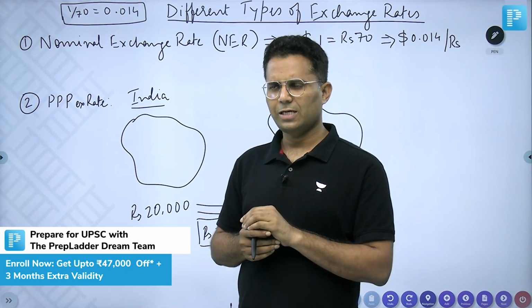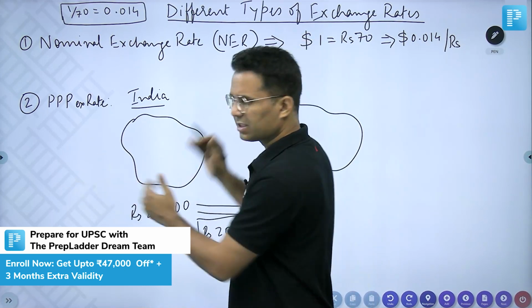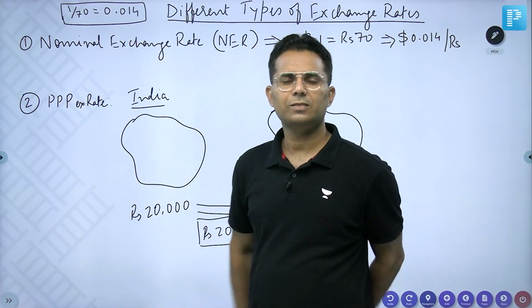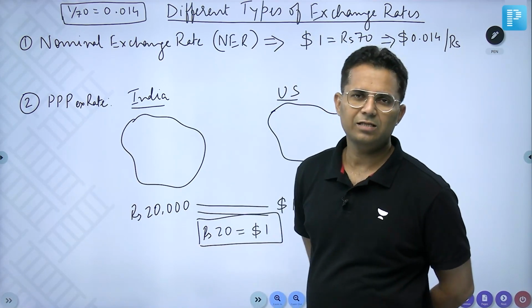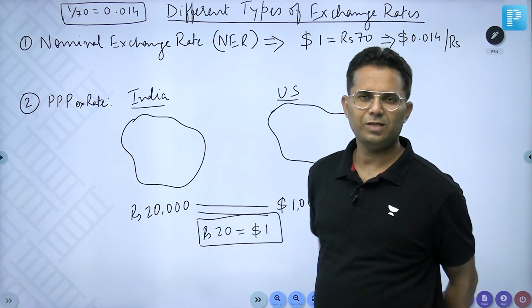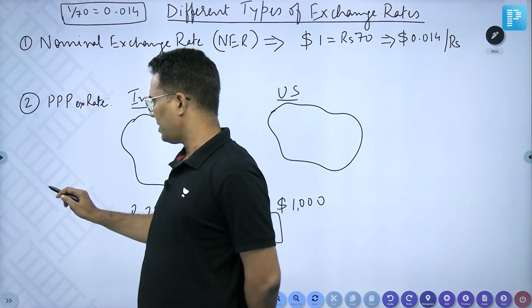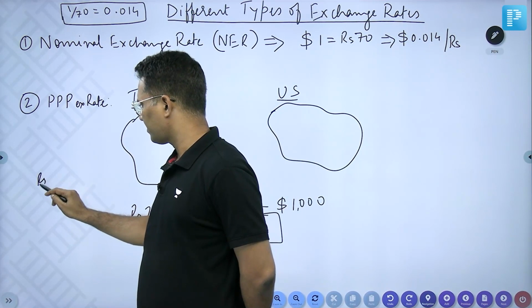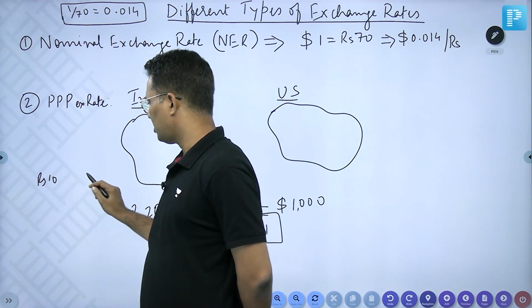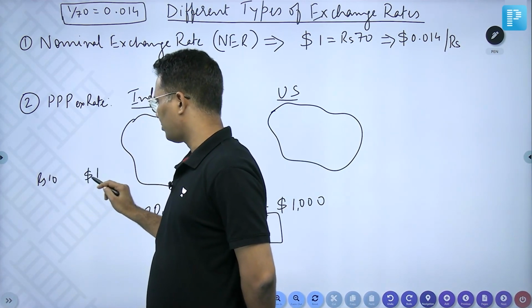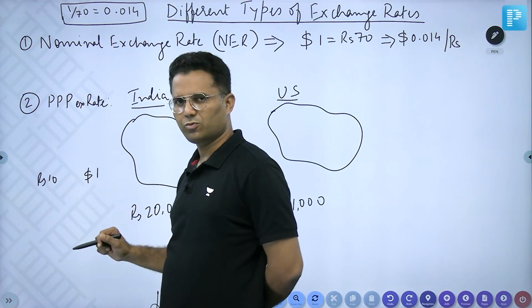One thing I would like to say: the larger the basket, the better result you will get. Because one apple in India is, let's say, rupees 10 and one apple in US is $1, so the rate would be rupees 10 is equal to $1.